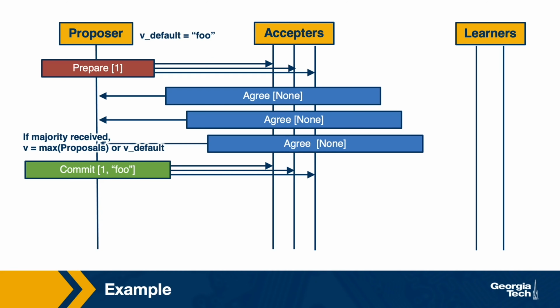Since a majority of responses was received by the proposer, and there isn't a higher numbered proposal that was previously accepted, the proposer is free to choose whichever value it wants, and so it sends a commit message to all the acceptors with the proposal number 1 and the value foo.